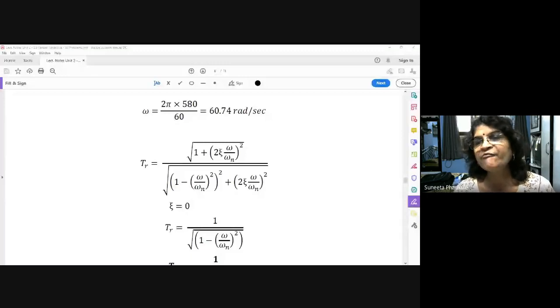See, problems are very easy, but it needs practice. It needs to understand every sentence that is given, what is given in the problem. Okay. Now let us move to the fourth problem.